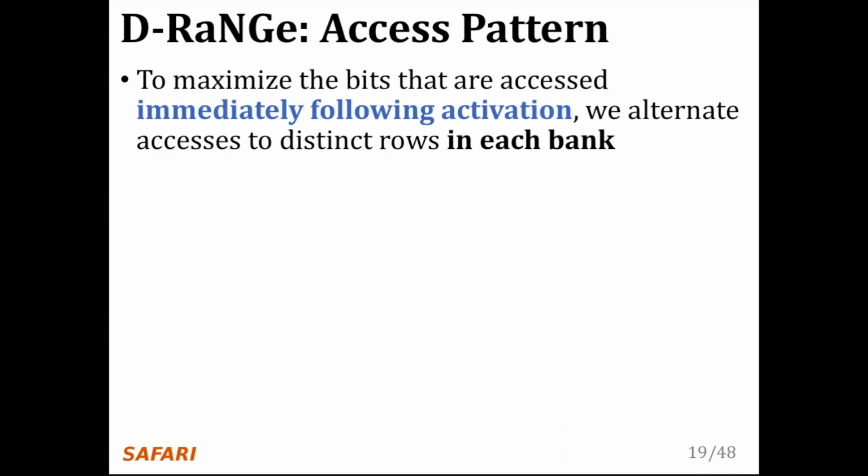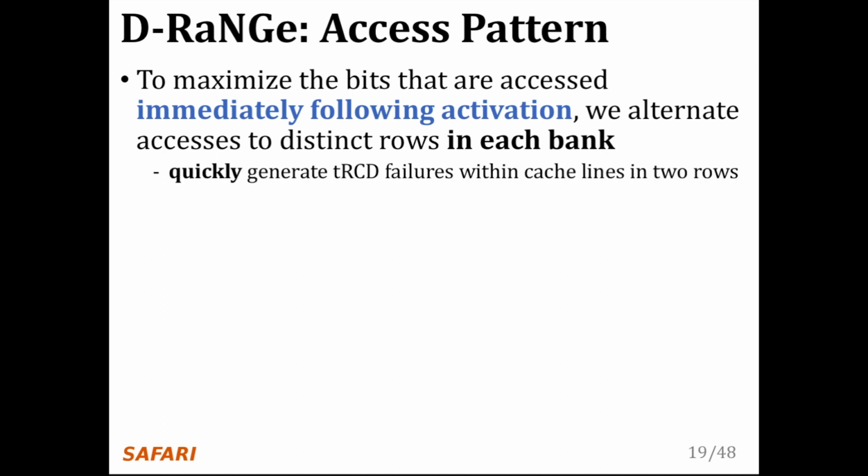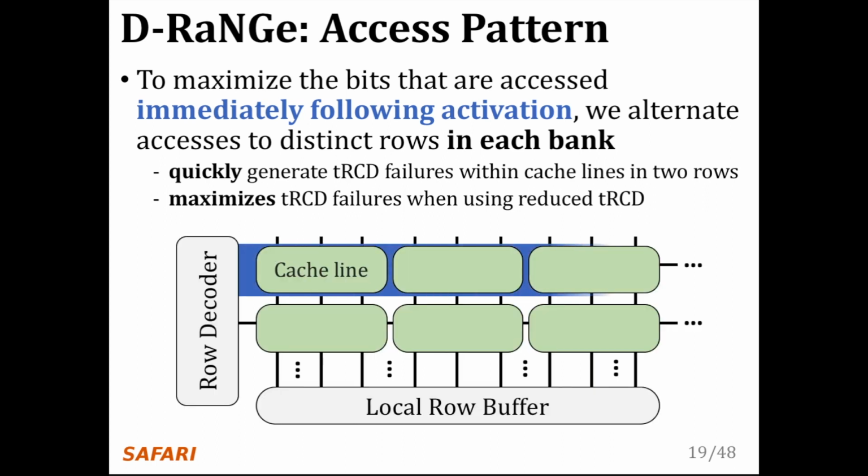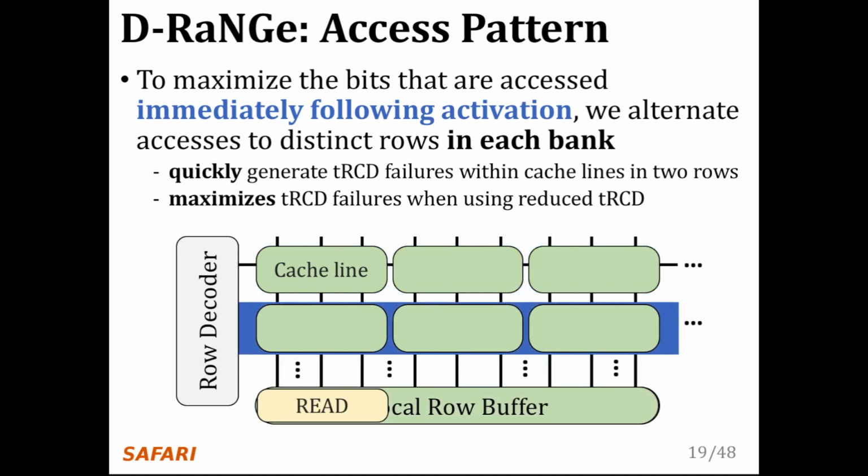To maximize the bits that are accessed immediately following an activation, we alternate accesses to distinct rows in a bank. This access pattern quickly generates tRCD failures within cache lines in 2 rows. This maximizes the tRCD failures when accessing with a reduced tRCD. We first activate the first word line and immediately read the cache line from the first row. We then activate the second word line and then immediately read the cache line from the second row. And we keep alternating accesses to different rows such that we are generating tRCD failures very quickly.